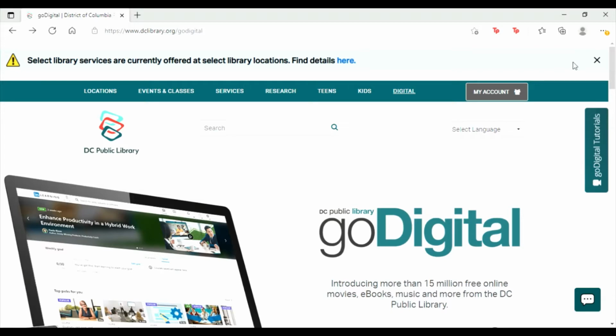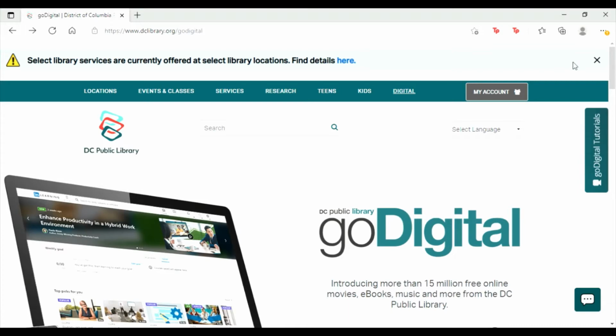Today I'm going to be showing you how to access LinkedIn Learning through the DC Public Library's Go Digital program. LinkedIn Learning is an online learning platform that contains thousands of classes taught by industry professionals that can teach you how to develop a multitude of different creative and professional skills. Whether you want to learn how to video edit or become better at drawing, or learn how to manage your time, or learn how to speak professionally better, there's probably some kind of course on LinkedIn Learning that can help you develop that skill.